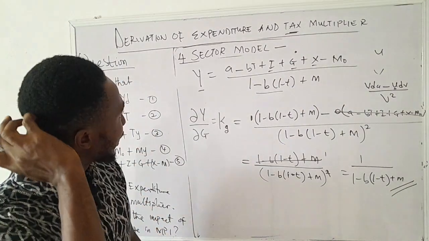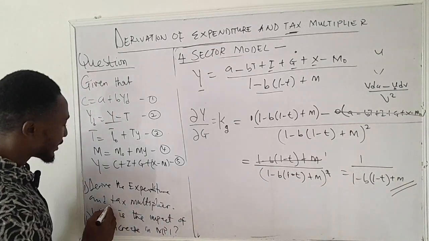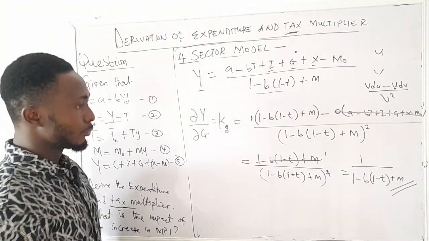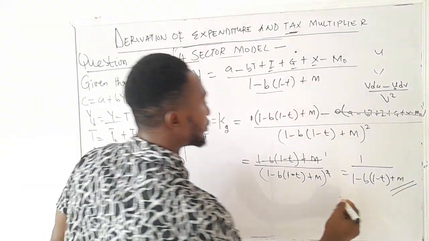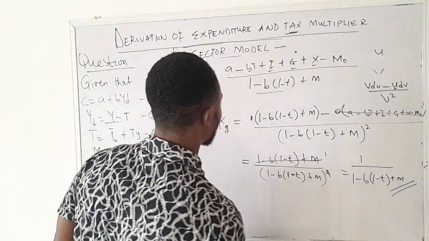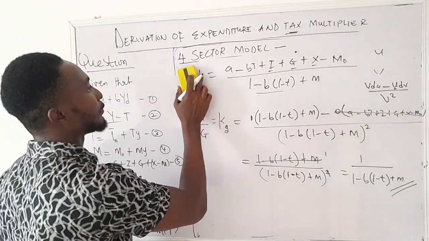The next thing we can do is derive the tax multiplier. So how can we get the tax multiplier? We are done with the expenditure multiplier. So the next thing we can do is to derive the tax multiplier.